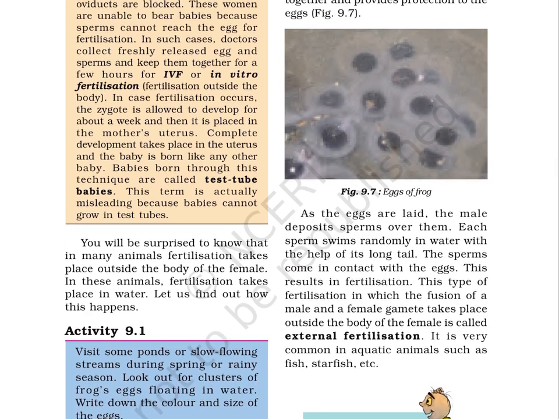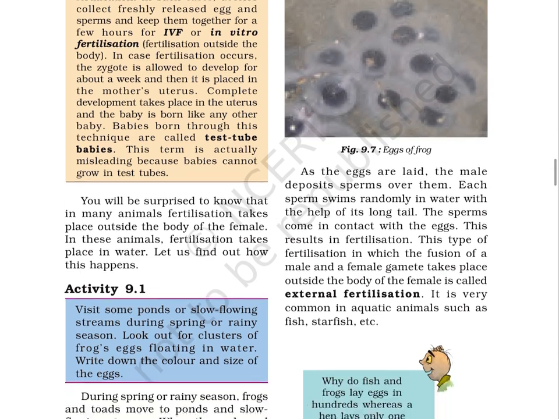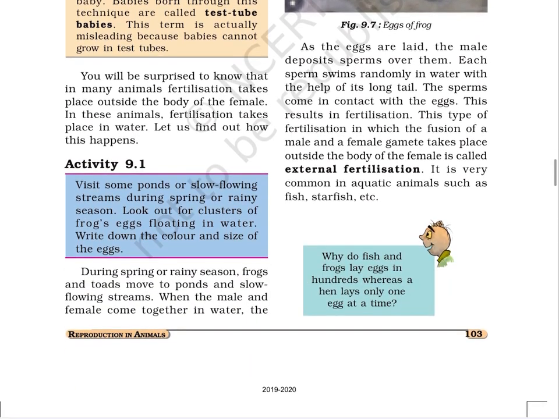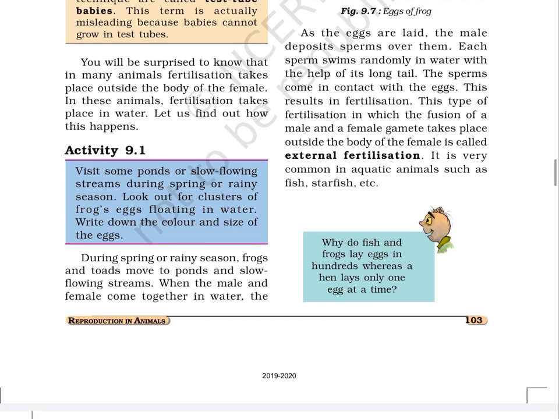Eggs of frog. As the eggs are laid, the male deposits sperms over them. Each sperm swims randomly in water with the help of its long tail. The sperms come in contact with the eggs. This results in fertilization. This type of fertilization, in which the fusion of a male and a female gamete takes place outside the body of the female, is called external fertilization. It is very common in aquatic animals such as fish, starfish, etc.